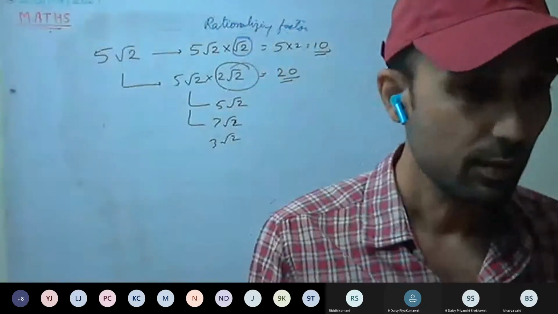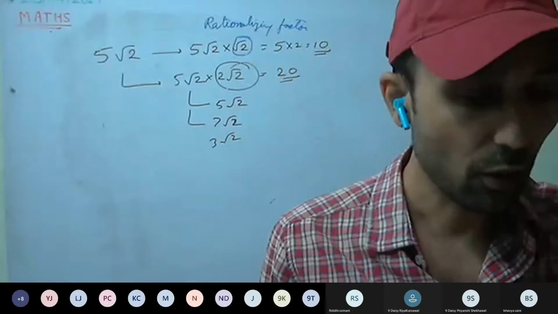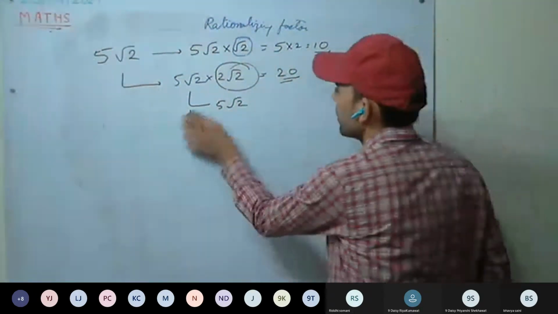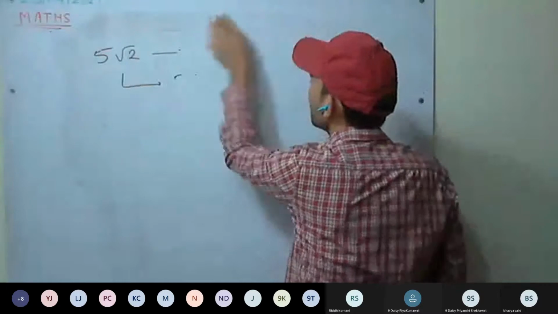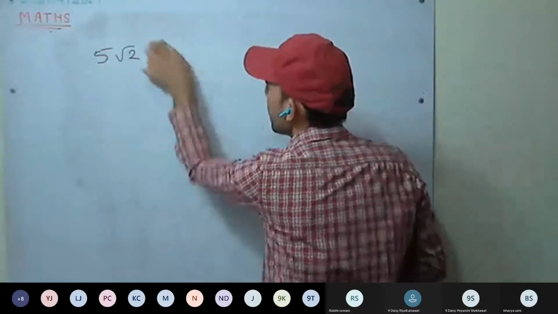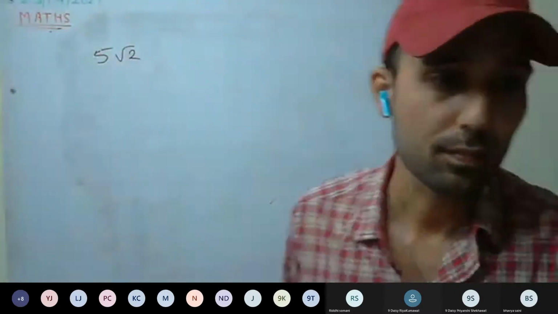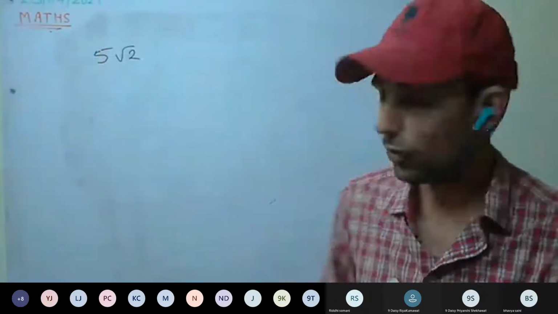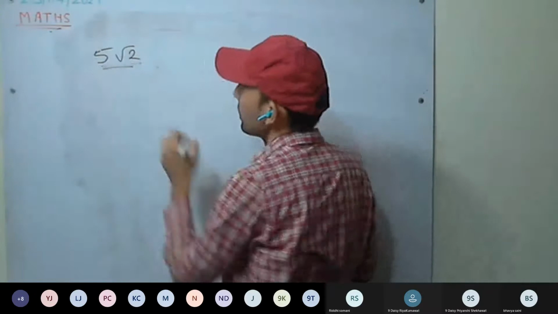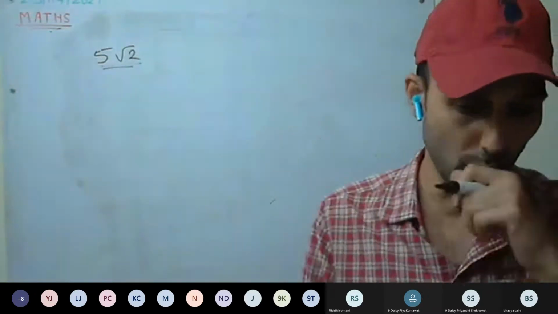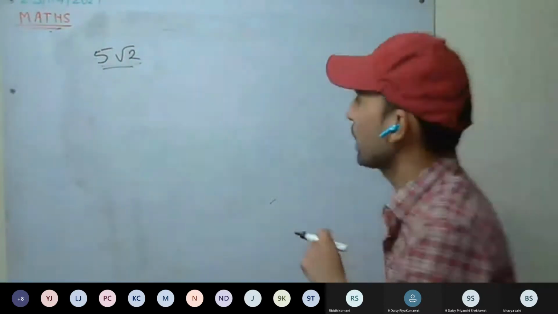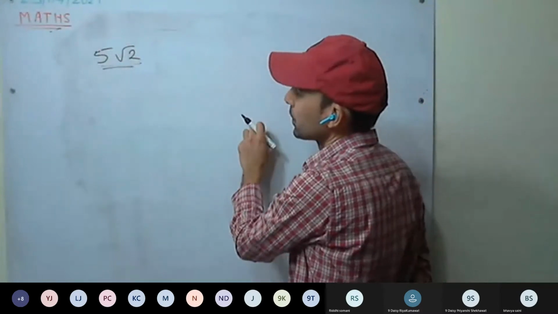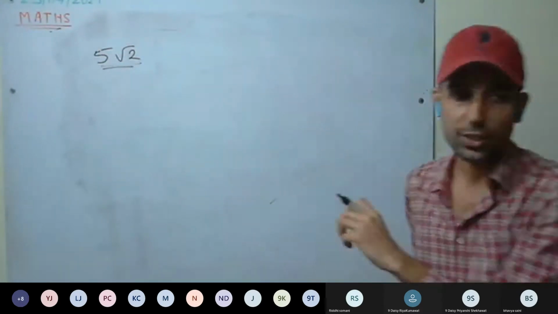Okay, so first one, you tell what will be the lowest rationalizing factor for 5 root 2. Yes. What will be the lowest rationalizing factor for 5 root 2? By what should we multiply it so that we get a rational number? What will be the smallest rationalizing factor?